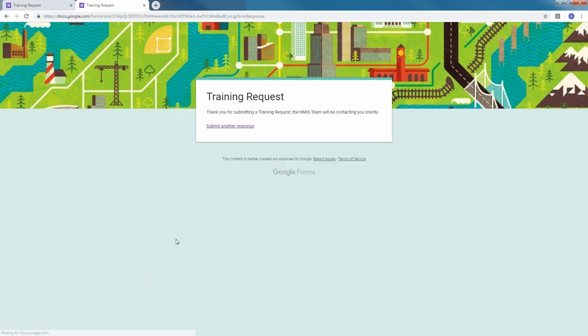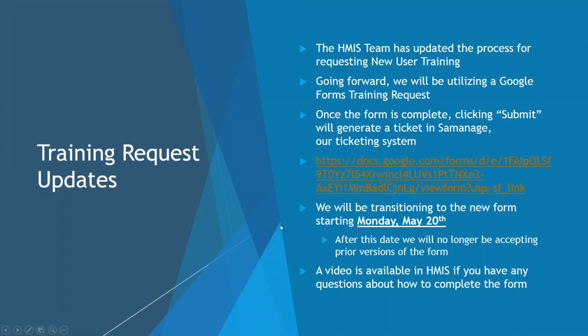Now, once I click submit, I'm going to get a message that the training request was submitted and an HMIS team member will be contacting me shortly. Now, what happened when I clicked submit is it actually just created a ticket in our ticketing system, which is called to manage. So once that ticket is submitted, what we're going to do is we are going to continue to contact you through that ticket, just like we would previously.